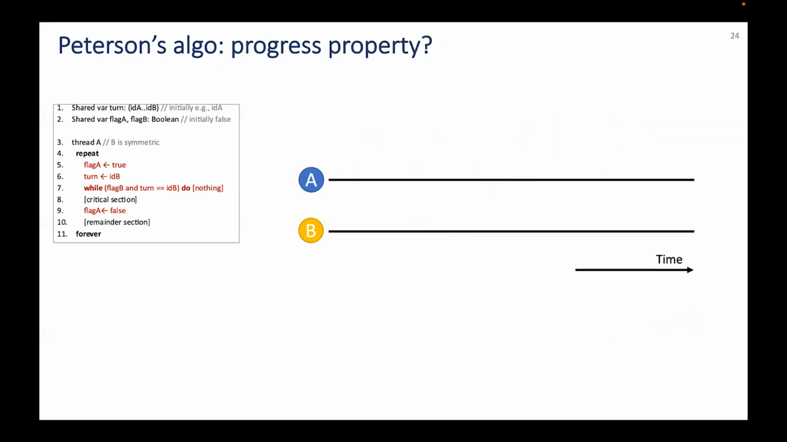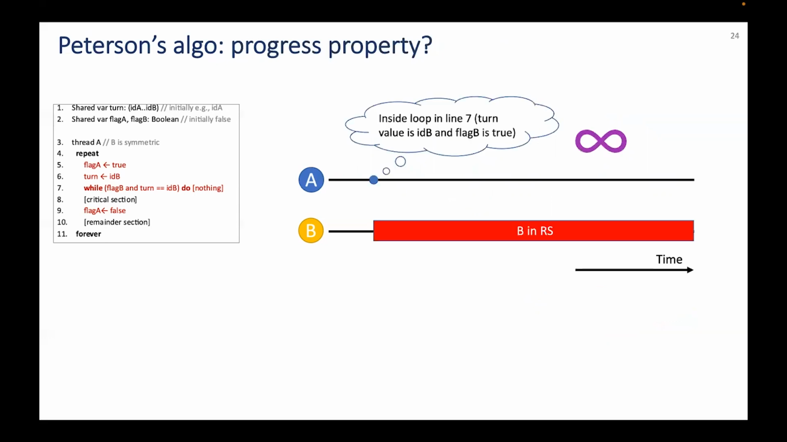Now that we know mutual exclusion is guaranteed, let's check progress. Can it happen that one thread wants to enter its critical section, but it has to wait for unbounded time while the other thread is not in its critical section? Can A want to enter its critical section and be waiting for B, even though B is not in its critical section? It is easy to show this is not possible.